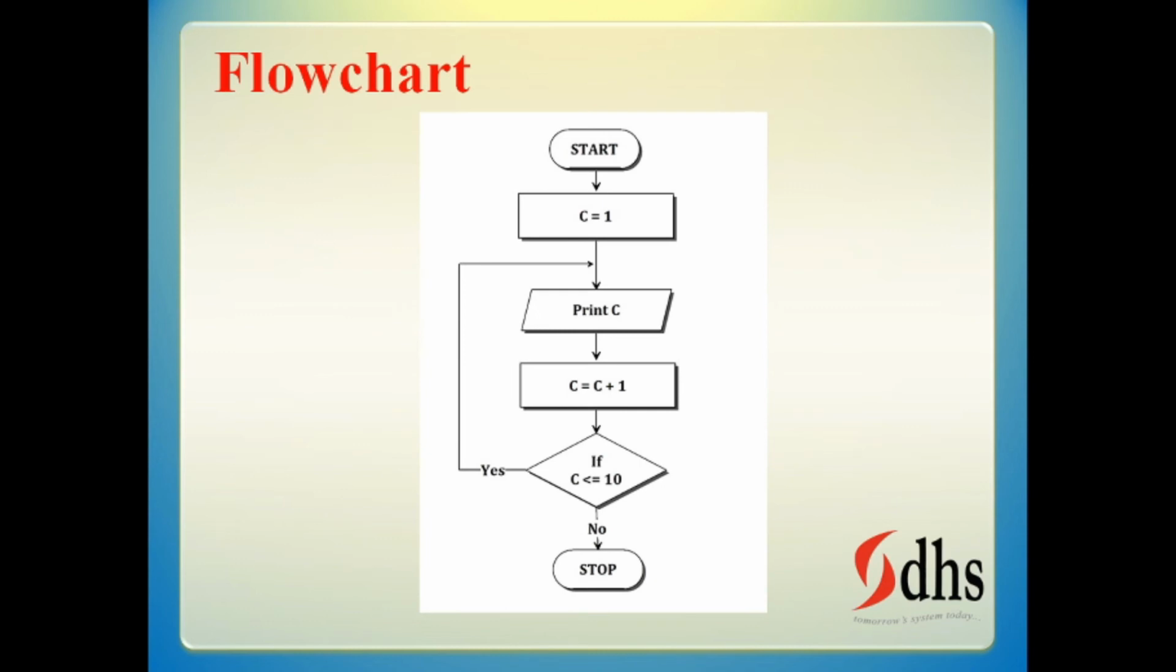You can see this in the flowchart. Start. C equal to 1. Print C. C equal to C plus 1. Then only the condition will come, to execute again: C is less than or equal to 10. Yes means again it will go. It will keep doing these things. Hope you all understand. You understand clearly the difference between the while loop and the do while.